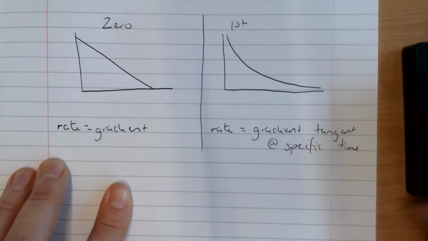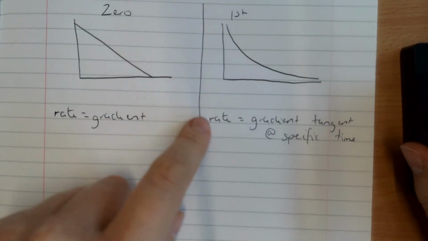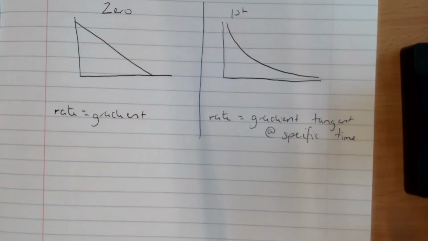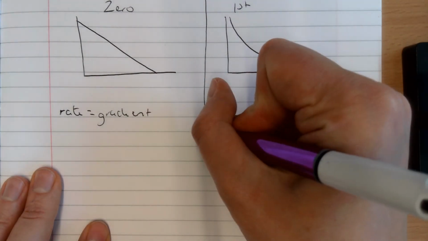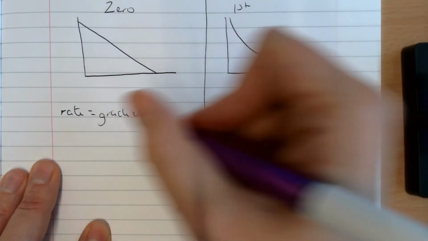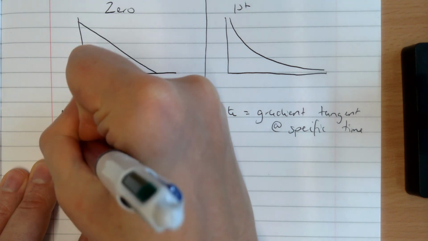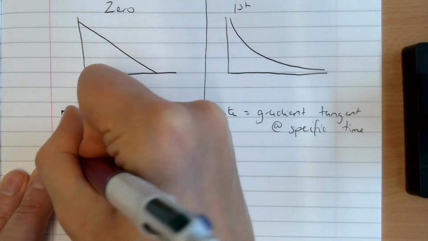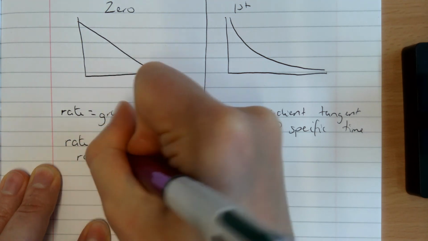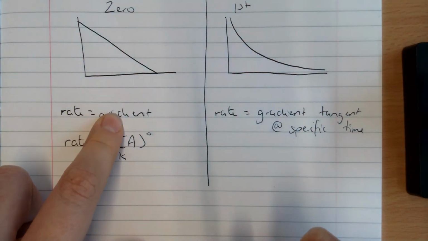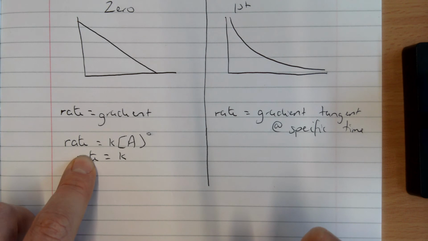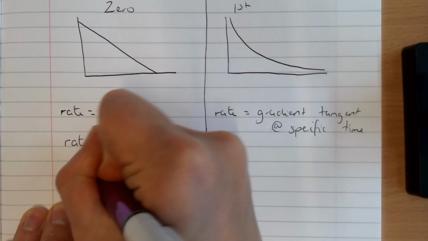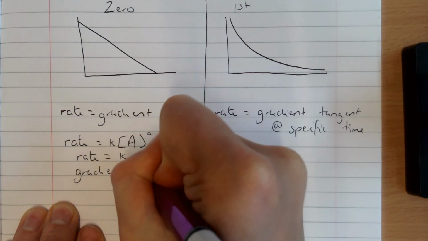So they'll tell you a time, you draw a tangent, and you'll get the rate at a specific time point, because the rate keeps changing. Here the rate stays constant. If I want to calculate k, I can use my rate equation, because I know this is a zero order reaction. So let's say it's A. Then I know that my rate equals k. So my gradient equals rate, and my gradient also equals k. So I can write that the gradient of that line is going to equal k.